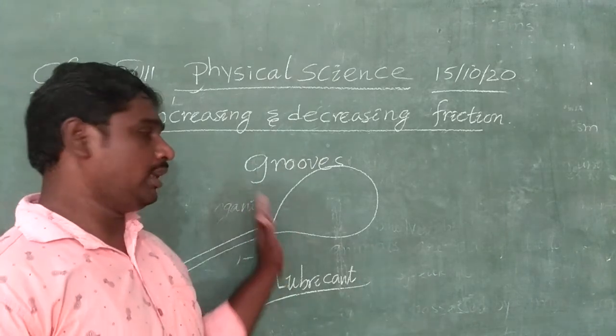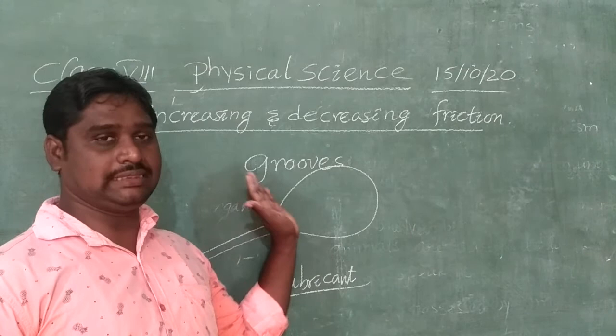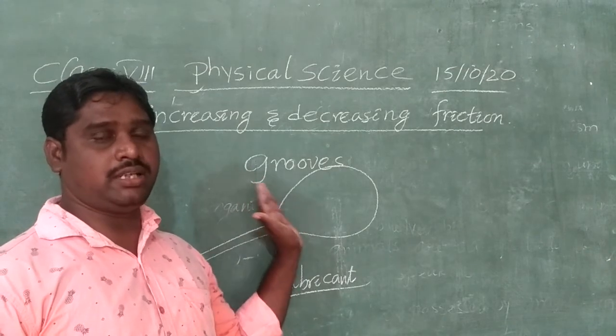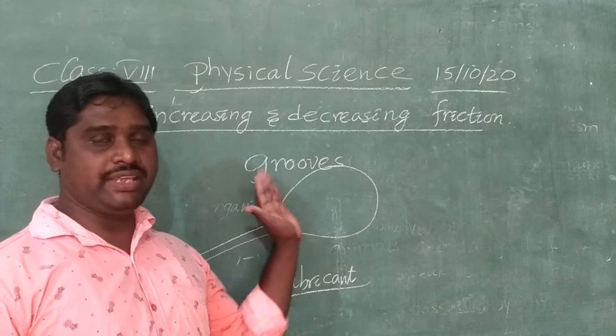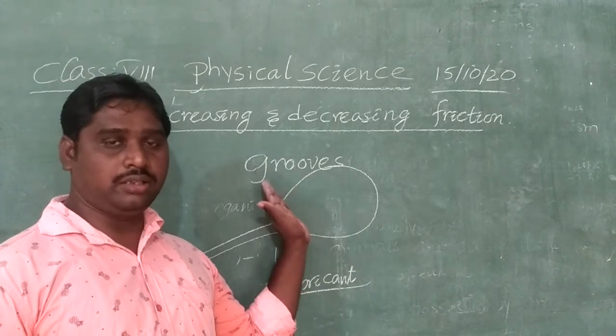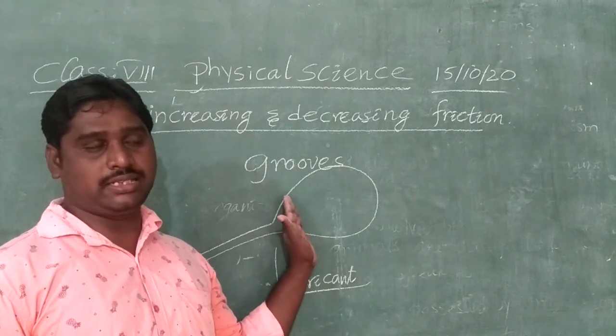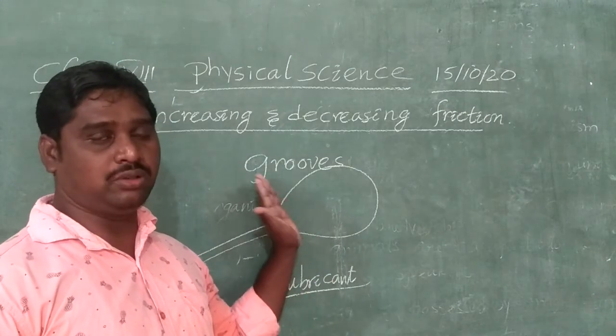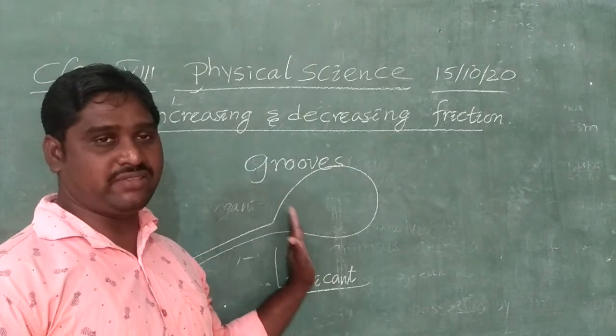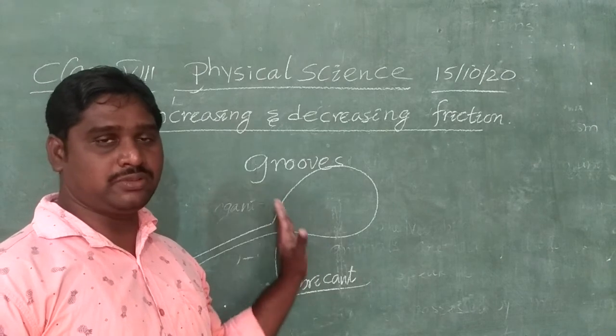So friction is very necessary when we are walking on the road, running on the road, or when vehicles run on the road. It is caused by frictional force. When you apply the brakes on a moving car, after a certain time interval the vehicle comes to a stop.